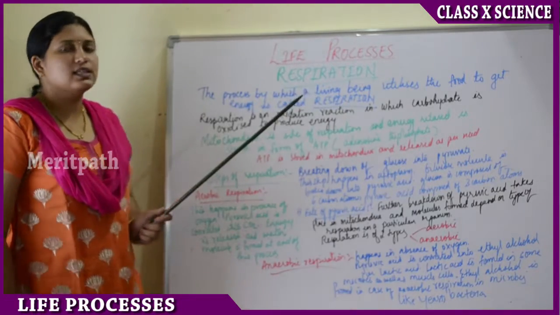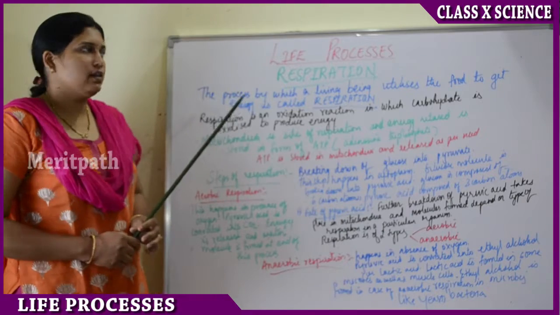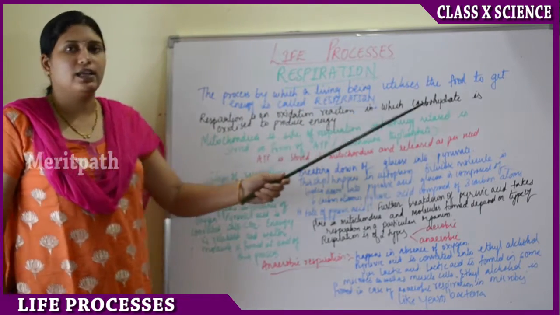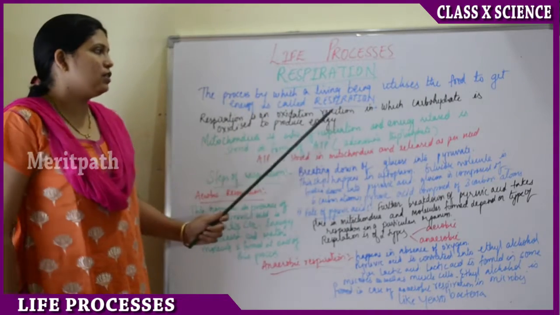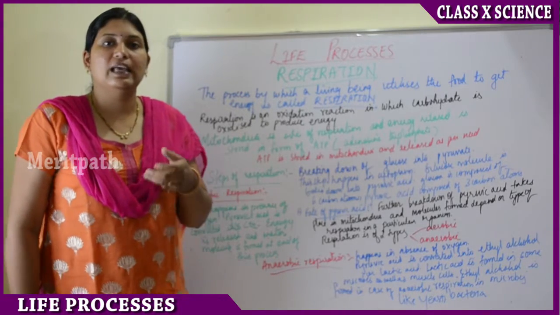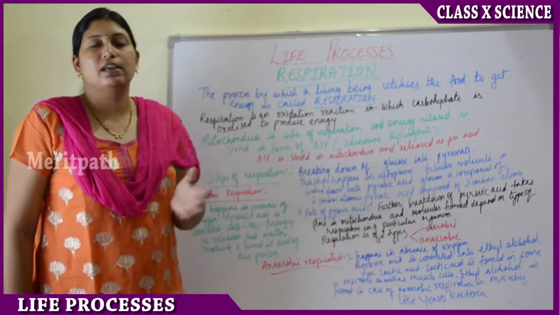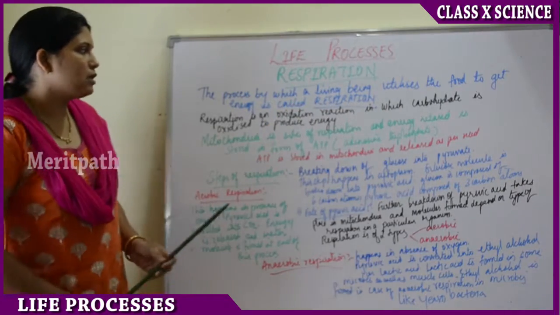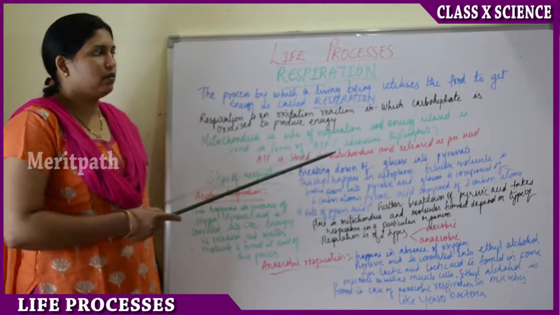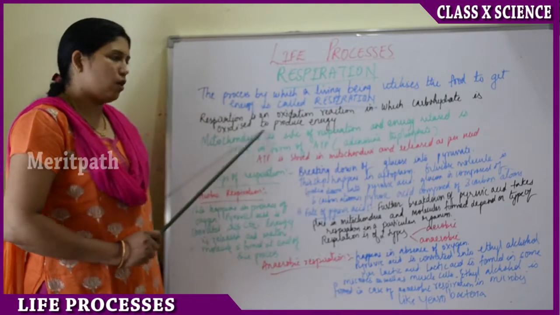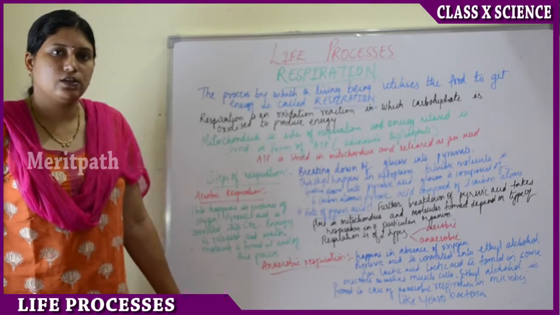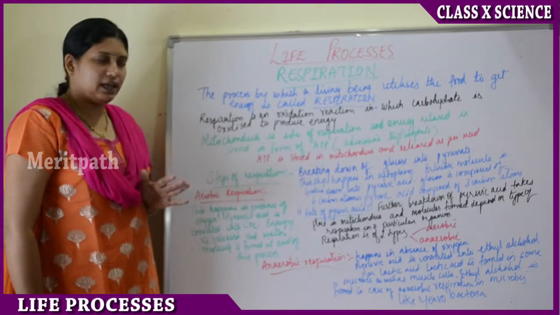Next, the life process is respiration. What is the definition of respiration? The process by which a living being utilizes the food to get energy is called respiration. The food we eat is utilized to get the energy to do our day-to-day activities by a process called respiration. Respiration is an oxidation reaction. It is actually a chemical reaction in which carbohydrate is oxidized to produce energy.